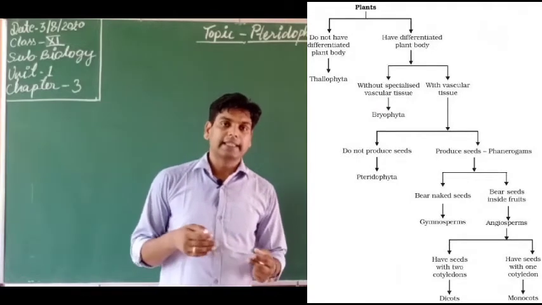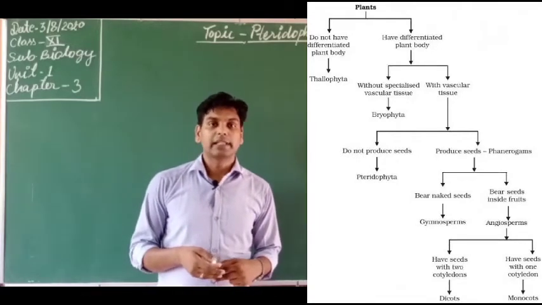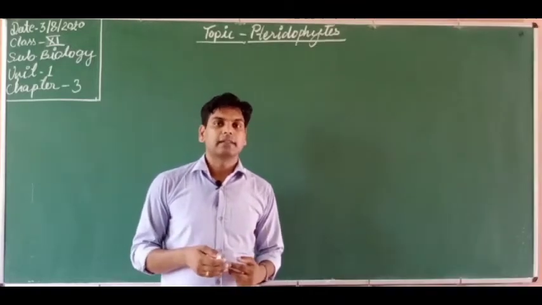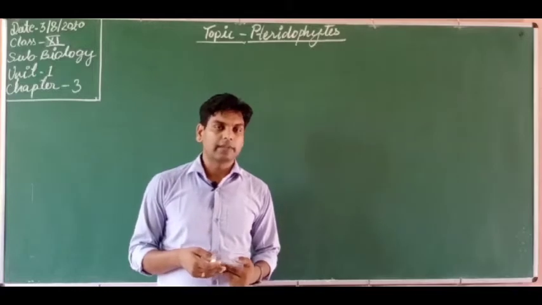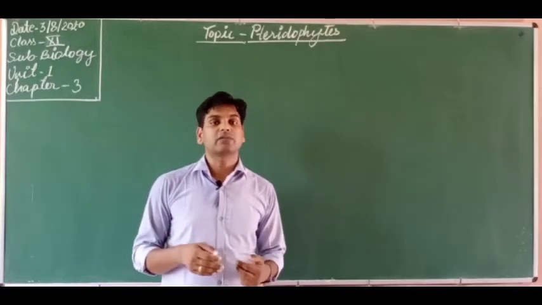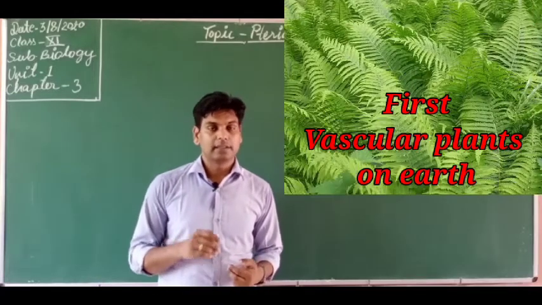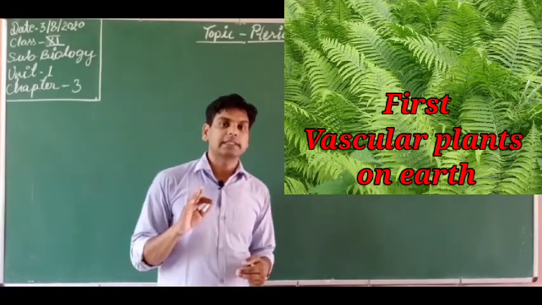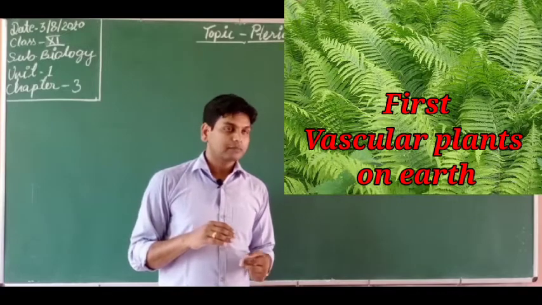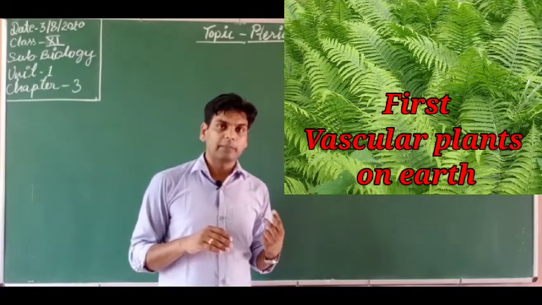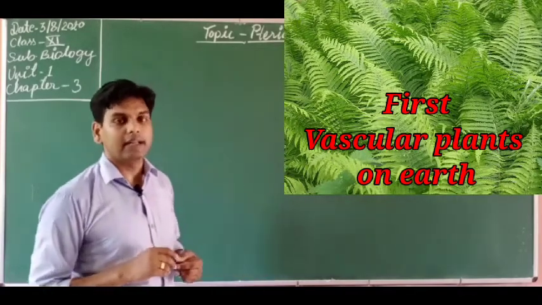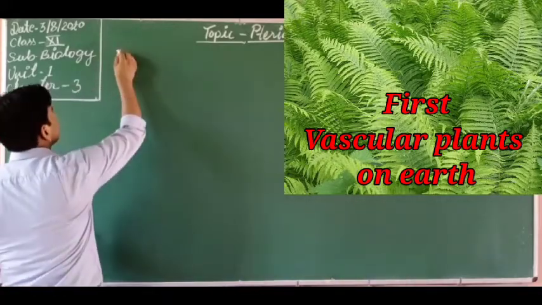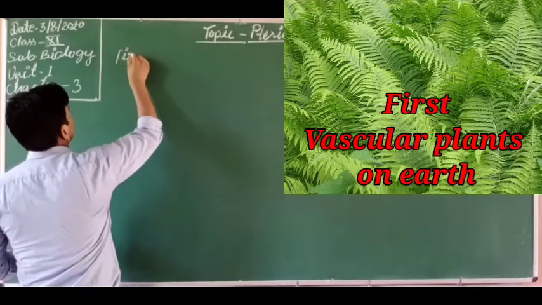So students, this is the plant category which are the first vascular tissue-bearing plants, or we can say these are the first vascular plants on the earth. Must remember it: just like bryophytes were the first amphibians of the plant kingdom, pteridophytes are the first terrestrial vascular plants on the earth.